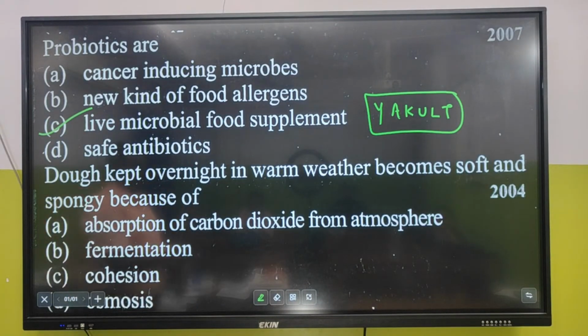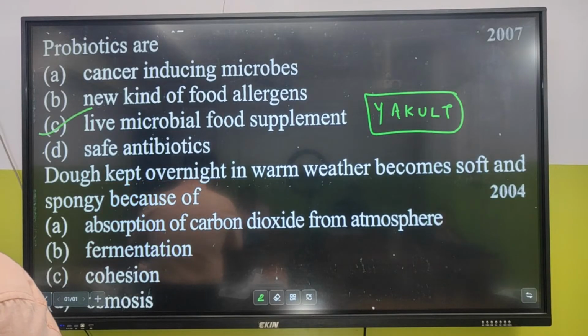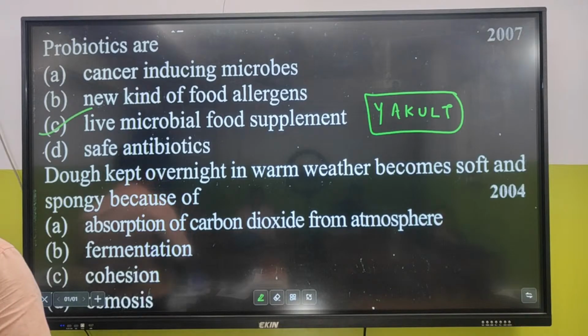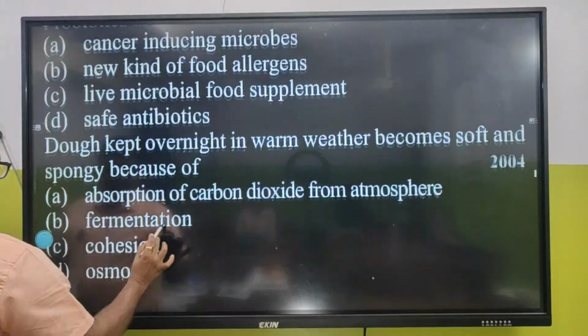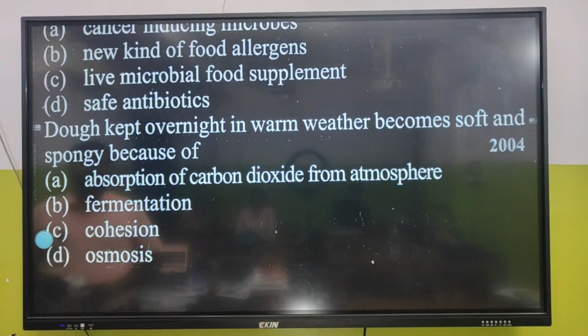Dough kept overnight in warm weather becomes soft and spongy because of... Why not in cold weather, or inside a refrigerator?